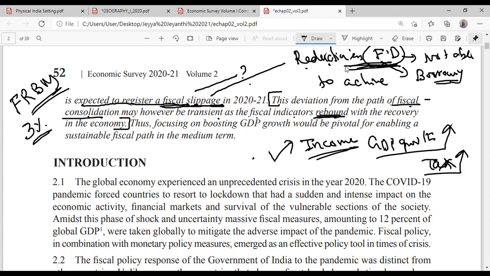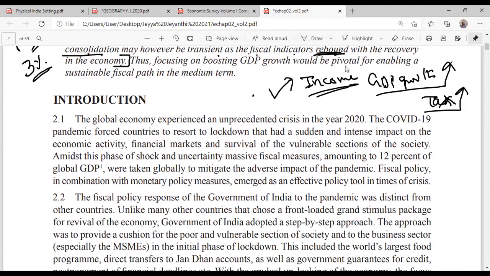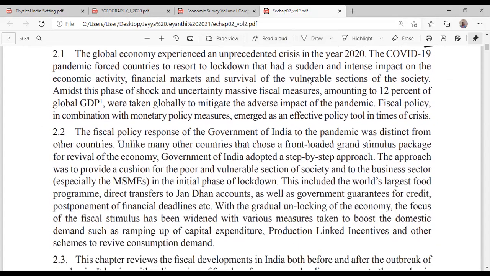So they will come back to the path of fiscal consolidation. Is it clear? Yes, sir. Okay, so the same thing is repeated here.